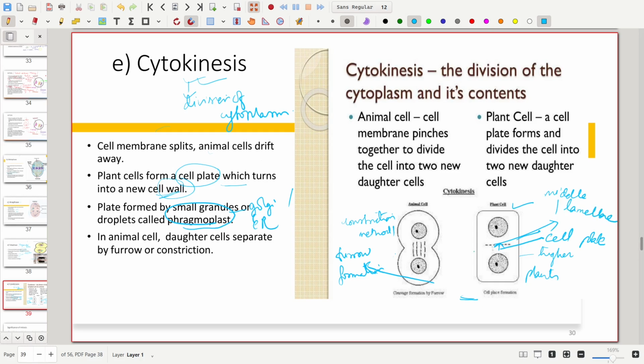And the next one is furrow formation or the constriction method, and this type of cytokinesis takes place in the animal cell, the lower plant cell and the bacteria, and in this process the cytoconstriction appears at the middle of the cell. There appears a constriction at the middle of the cell and it divides the mother cell into two daughter cells by the furrow or the constriction.